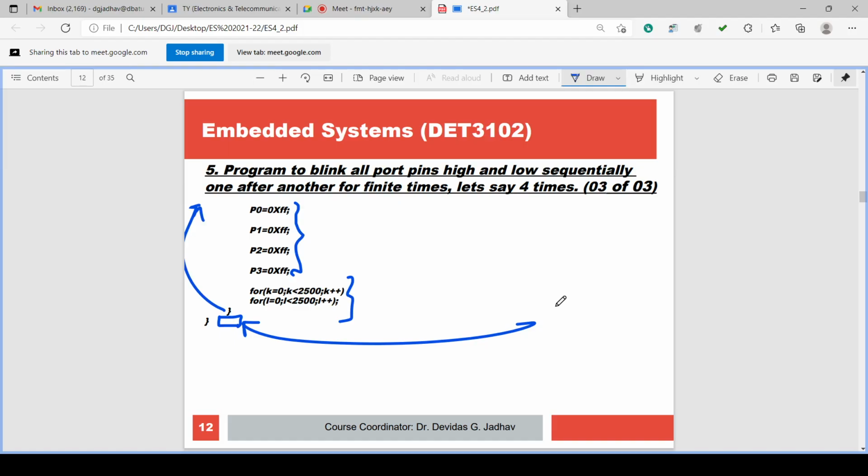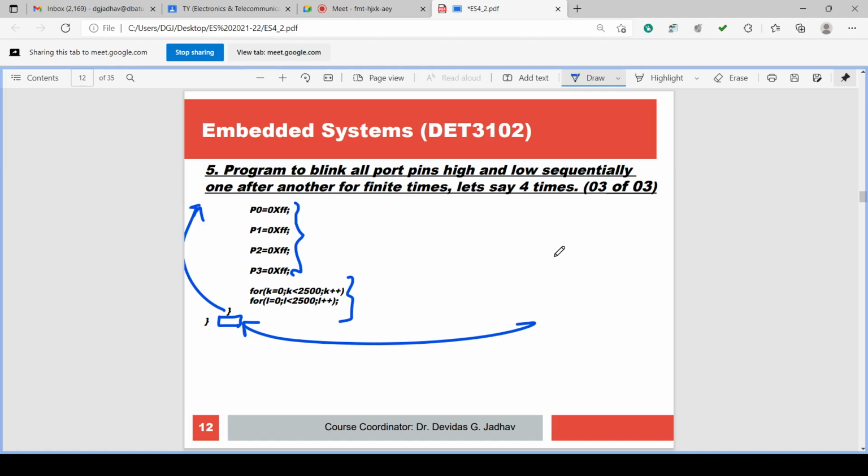Otherwise, it will give errors. Okay. So this correction we have done in the Keil simulation. Then the error was eliminated, isn't it? This we should always keep in mind. We have already simulated this program in the previous lectures, and the videos are available on YouTube.